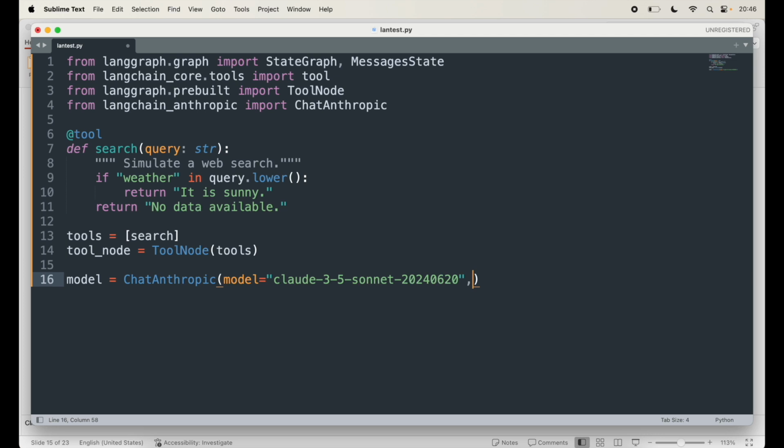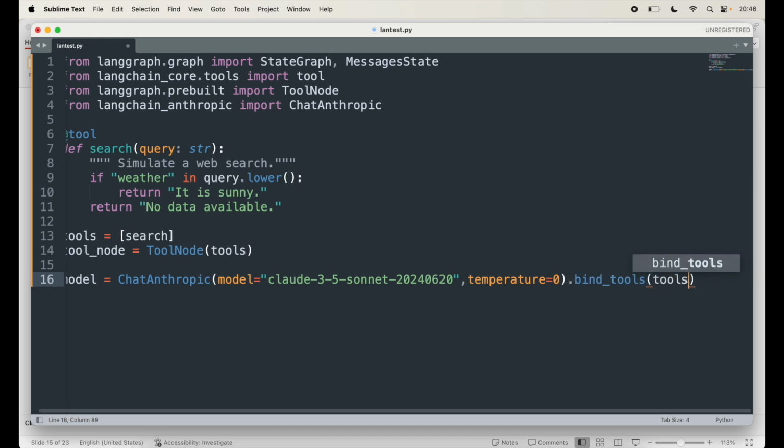Then I probably have to set temperature, how hot I want it to be, and I'll say it's 0. And I'm going to bind this to tools, bind_tools is the function, and pass tools to it.